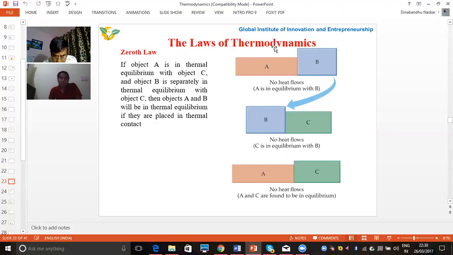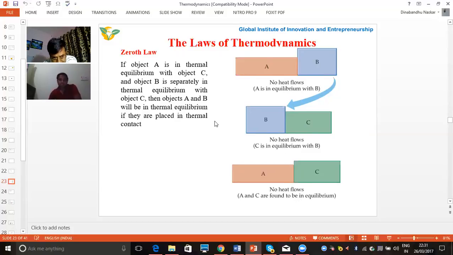In thermodynamics, we are dealing with the zeroth law, first law, second law, and third law of thermodynamics. According to the zeroth law of thermodynamics, suppose A and B are two systems, and these two systems are in thermal equilibrium with each other. And we consider B and C are other systems which are also in thermal equilibrium with each other. So if A and B are in thermal equilibrium and B and C are in thermal equilibrium, then A and C are also in thermal equilibrium. This is the zeroth law of thermodynamics.